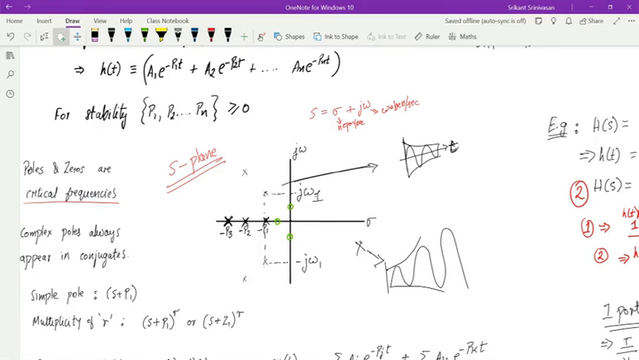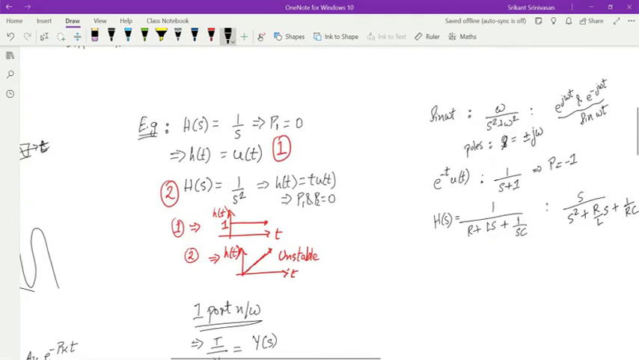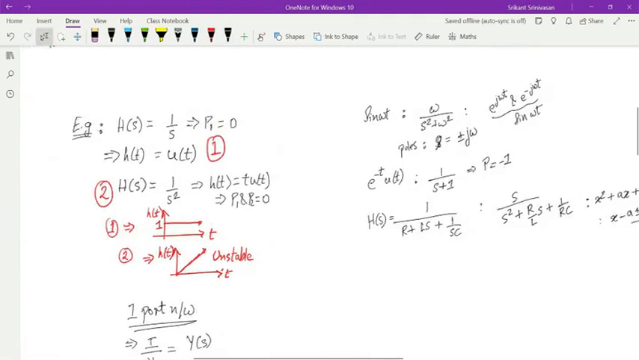What if I have a pole at the origin? So let's take again, let's draw it separately.